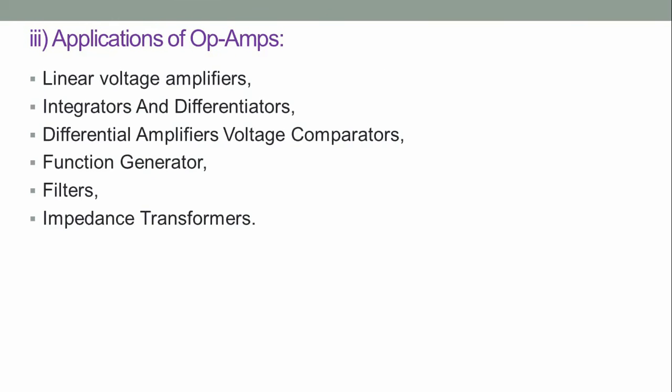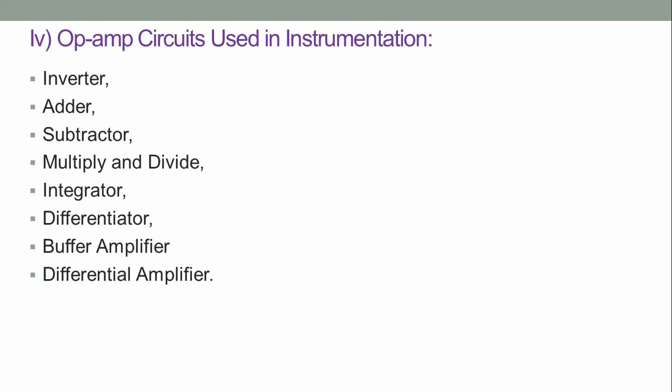The applications of the op-amp. The op-amp can be used as linear voltage amplifiers, integrators and differentiators, differential amplifier, voltage comparators, function generators, filters, impedance transformers. The op-amp circuits used in instrumentation amplifiers are inverters, adders, subtractors, multiplier and divider circuits, integrators, differentiator, buffer amplifier, differential amplifier. We'll discuss these circuits.